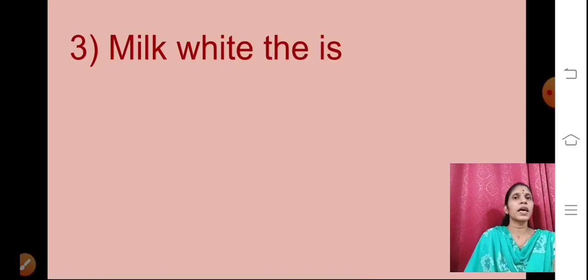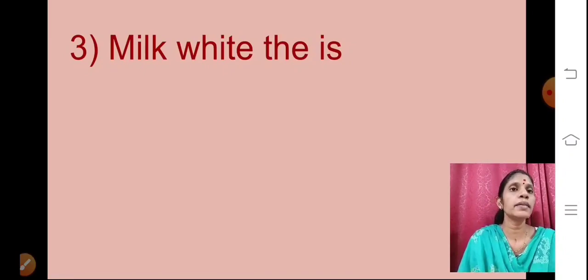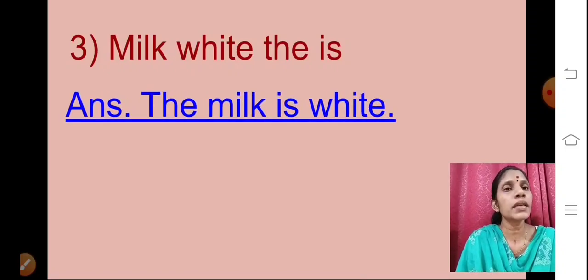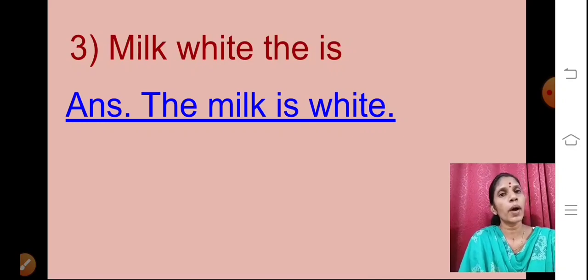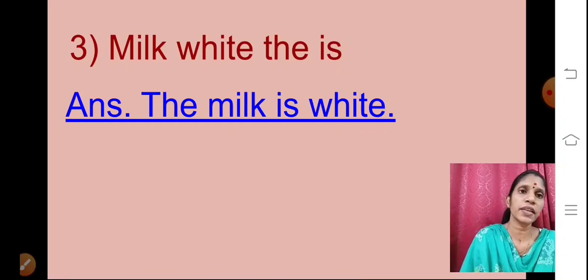Now let us see the third one. Milk white the is. And the answer is the milk is white. Here you can see first letter T is capital and after writing the sentence I have put a full stop.